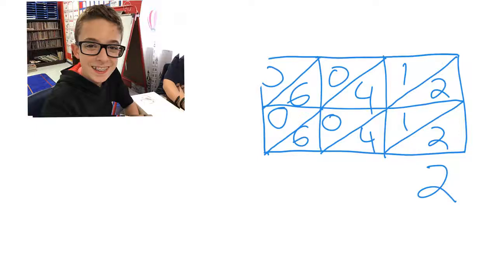And then you have 2 plus 1, which is 3, plus 4, which is 7. So you put a 7. Now, 4 plus 1 is 5, plus 6, that would be 11. So you have to carry the 1 and then put 1 on the bottom, which adds to the next row.